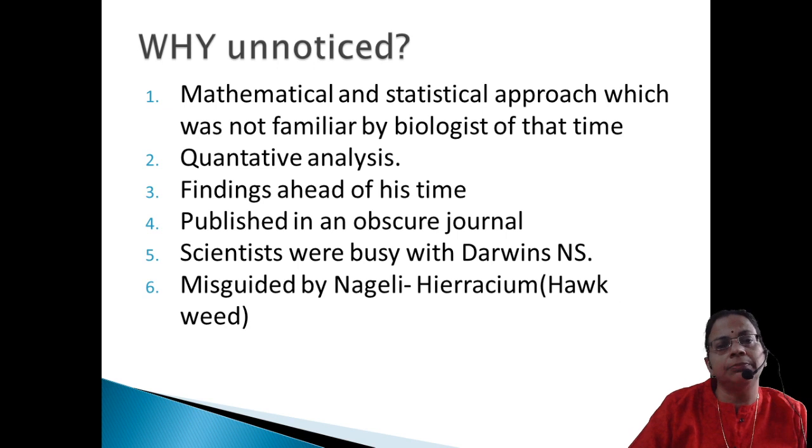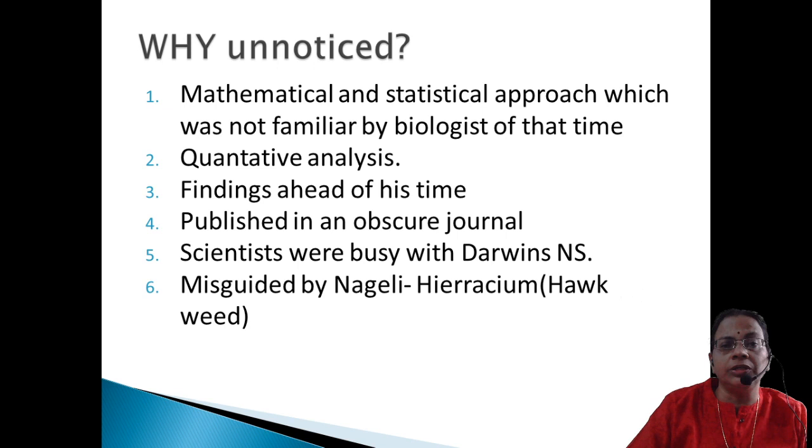At that time the majority of biologists were not familiar with mathematics, because they opted only for biology. But Mendel had an advantage: he was able to study both mathematics as well as biology in his younger age. So he clubbed these 2 together and presented his paper in a numerical pattern.